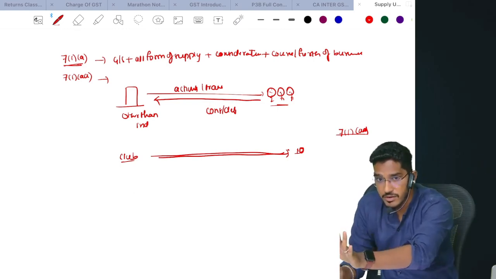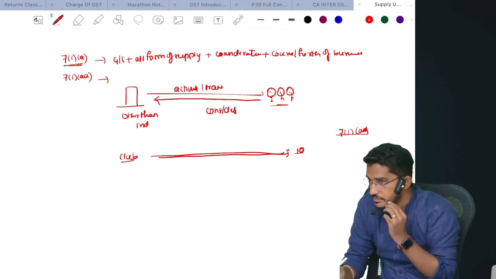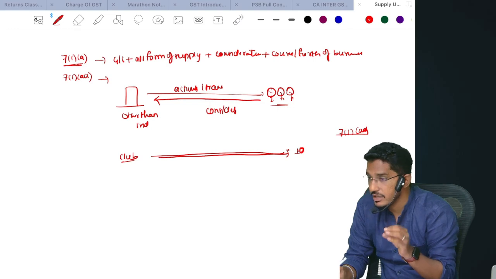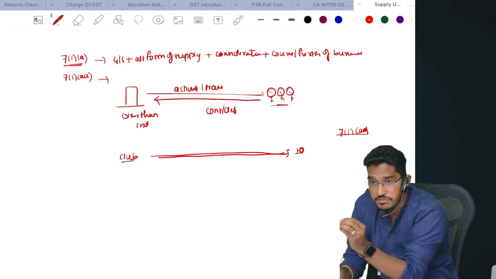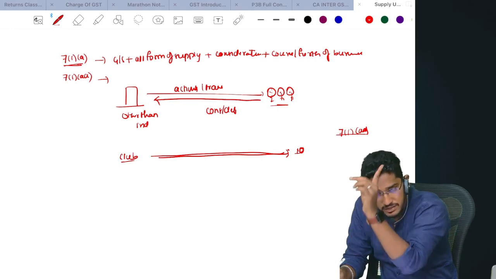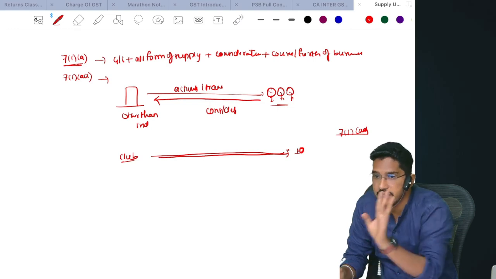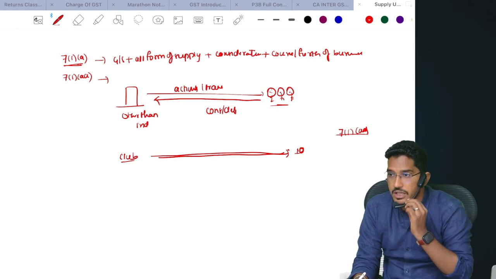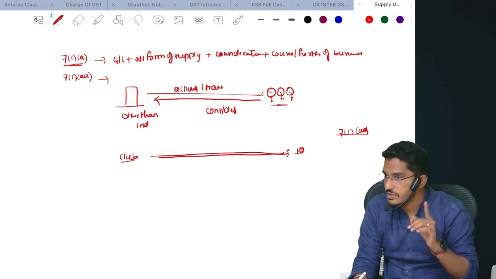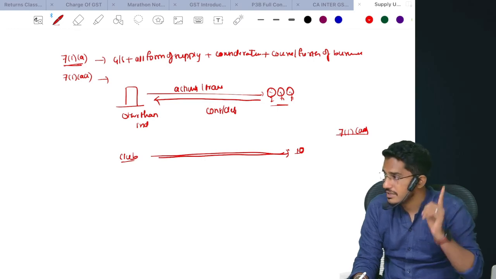Here also what is required? Consideration is required. Then even overruling the Supreme Court judgment, even the Supreme Court judgment's protection you can't take here. This activity we are specifically treating as supply, and you will be required to pay GST on that. Understood what section 7 clause AA says?